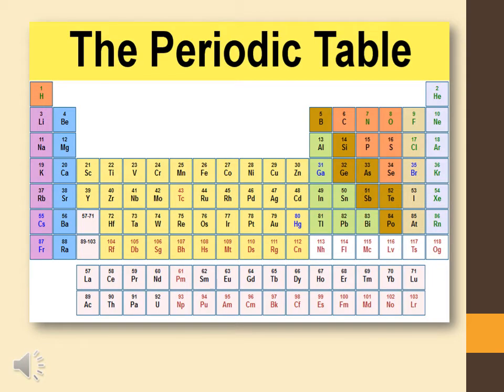Firstly, students, I will explain where the metals are present in our periodic table. I have shown in the slide a periodic table in which I have given different colors so that you can understand easily. Group 1 is shown in light purple color, group 2 in light blue color, and D block elements in yellow color. These are all metals. Metals are present in group 1, group 2 and the D block of the periodic table.